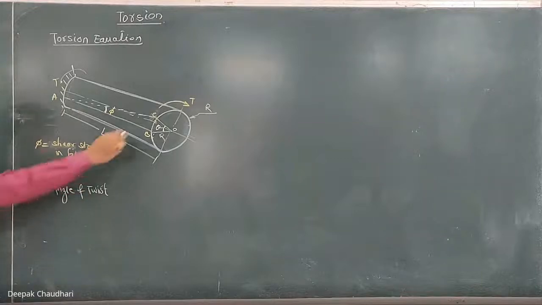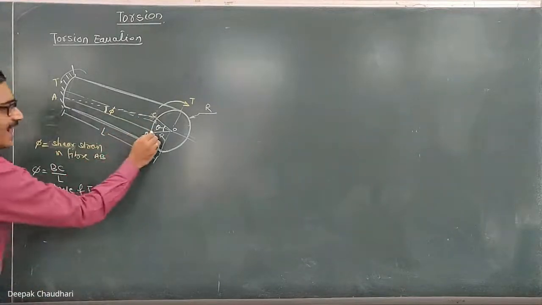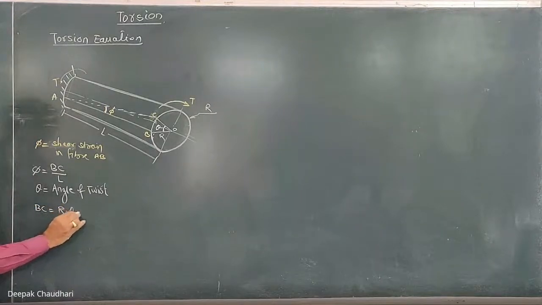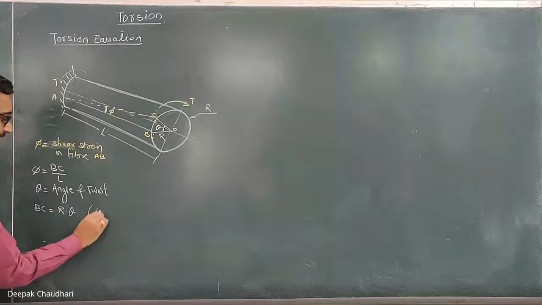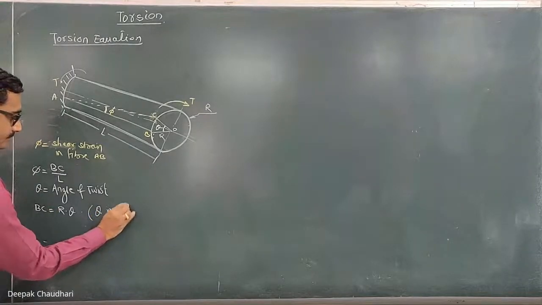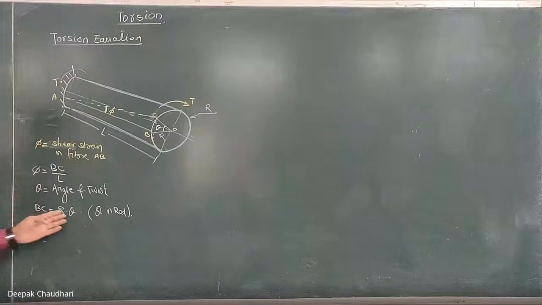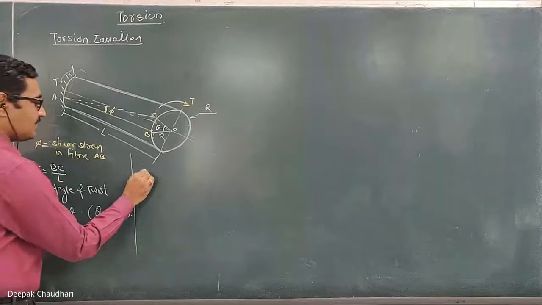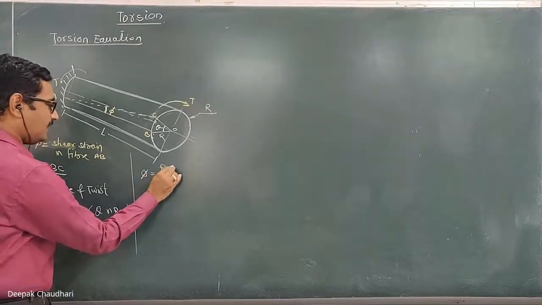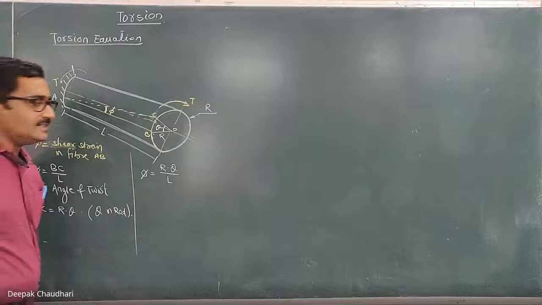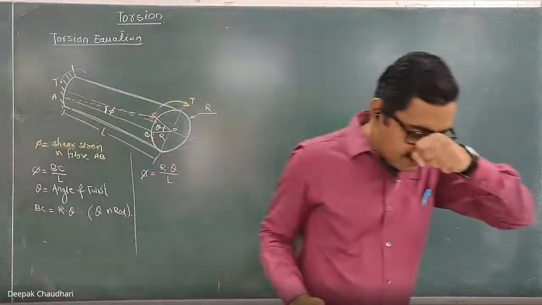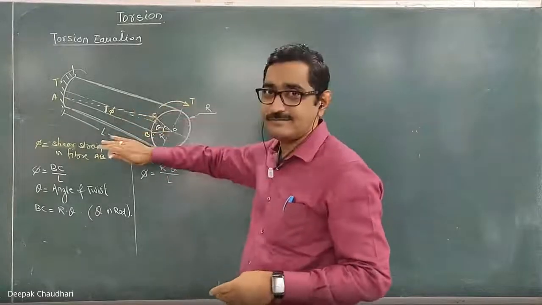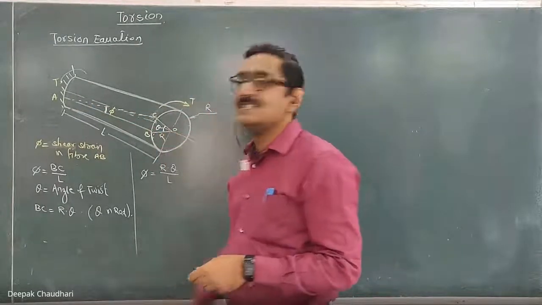Understood? Now, from the geometry of this figure, the arc length BC can be written as r into theta, where theta is in radians. We know that arc length equals r into theta provided theta is in radians. If I substitute here, the shear strain phi is equal to r into theta upon L. This is the shear strain in the fiber AB, which is on the surface of the shaft at a distance of r from the center.